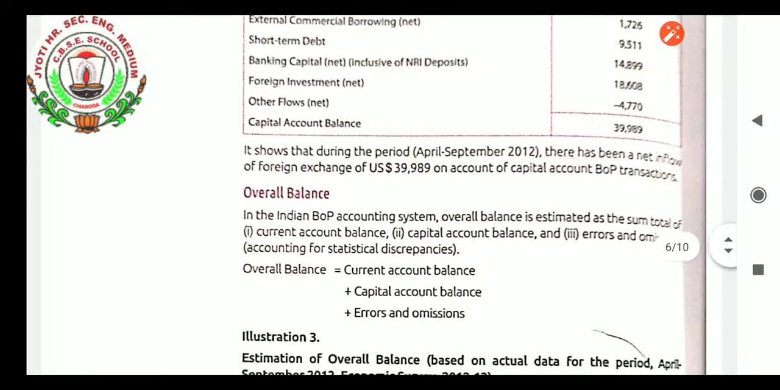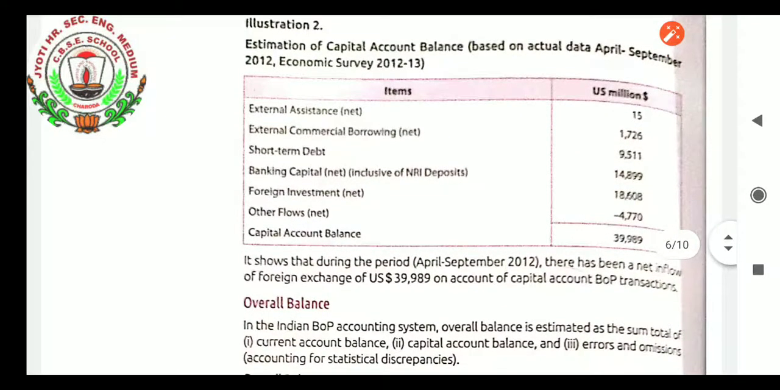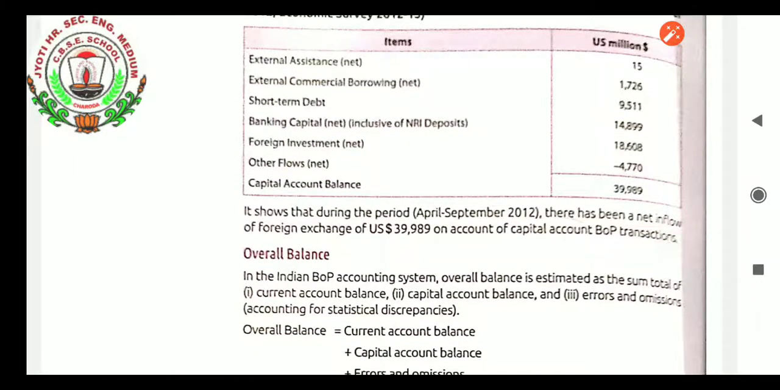How to solve? It shows that during the period April-September 2012, there has been a net inflow of foreign exchange of US dollar 39,989 million on account of capital account balance of payments transactions. Overall balance in the Indian balance of payments accounting system is estimated as the sum total of current account balance, capital account balance, and errors and omissions. So we have to take out the overall balance. The overall balance formula we have learned includes current account balance plus capital account balance plus errors and omissions.